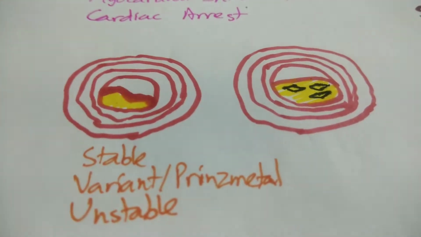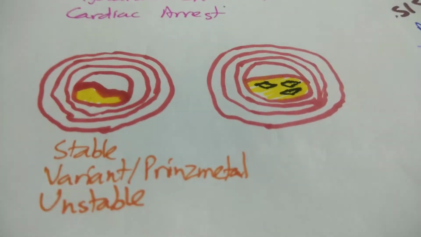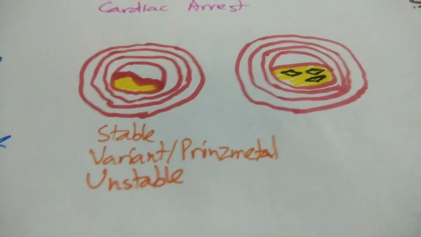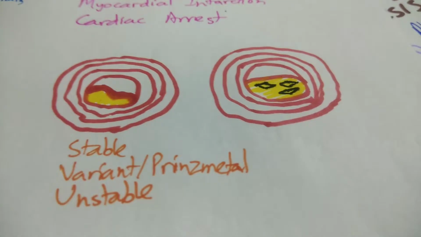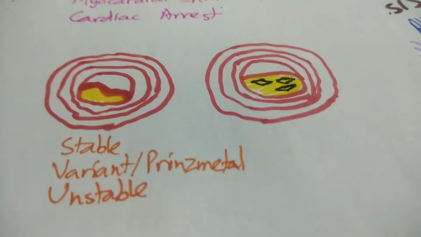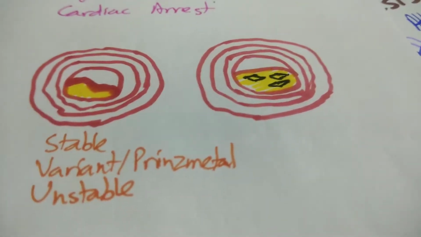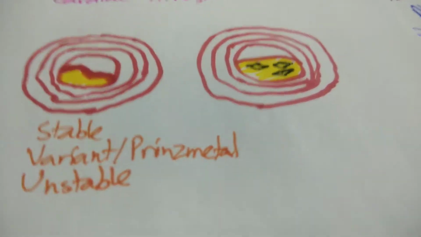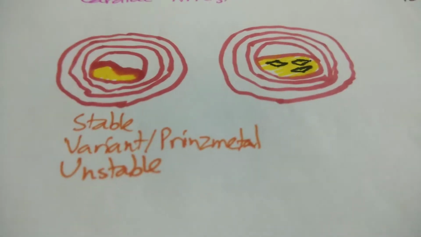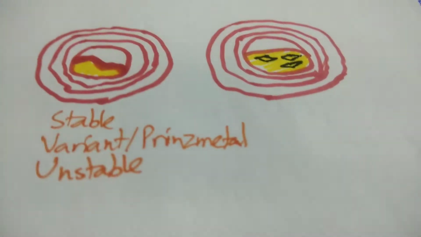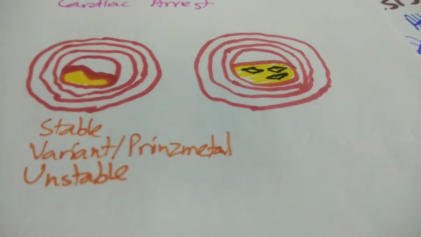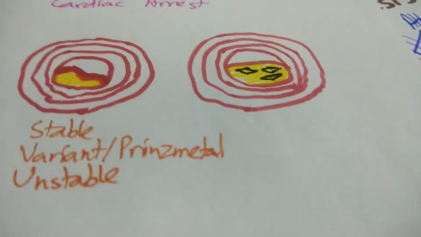Then there's a variant, Prinzmetal type of angina, which is not based on the exact amount of atheromatous plaque being deposited, but rather there's a vasospasm. Okay, so if a vasospasm happens in a person without a plaque, he won't feel much of the pain. Whereas in someone with the atheromatous plaque, there's suddenly very much reduced blood supply to the myocardium because of this vasospasm, right? And it's not related to physical activity or heart rate or blood pressure. It's just the spasming of this coronary artery, so that suddenly reduces blood supply to the myocardium.